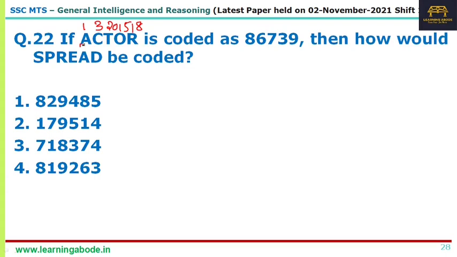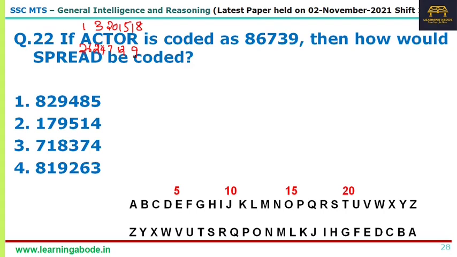Okay, now if I go in the reverse order, A is 26, C is 24, right? And T is 7, and O is 12, and R is 9. Okay, so it is the sum of the digits in the reverse order. So there is 26, 2 plus 6 is 8. 24, 2 plus 4 is 6, 7 is 7, O is 12 in the reverse order, 1 plus 2 is 3, and 9 is 9.